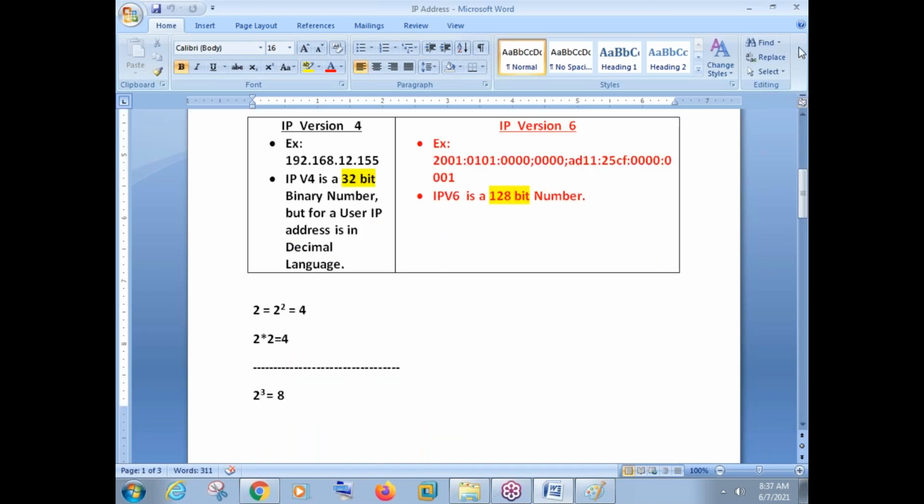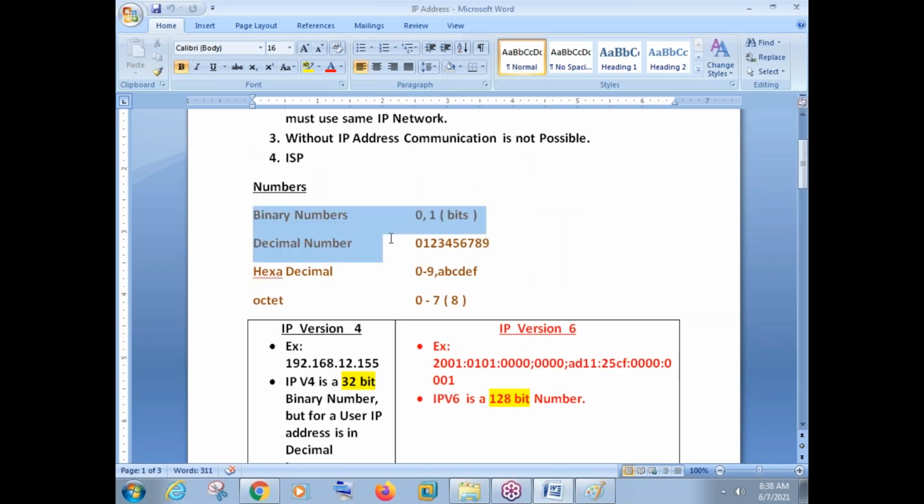Then we have discussed binary and decimal numbers, and some more: binary numbers, decimal numbers, hexadecimal numbers, and octet. Let me do a small revision here. Binary numbers are zeros and ones. We know this very well. There is no other number besides 0 or 1 in binary. Decimal numbers are 0 to 9.